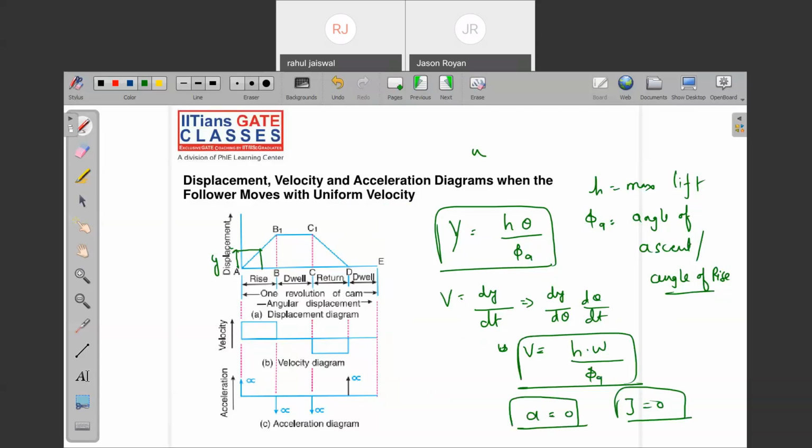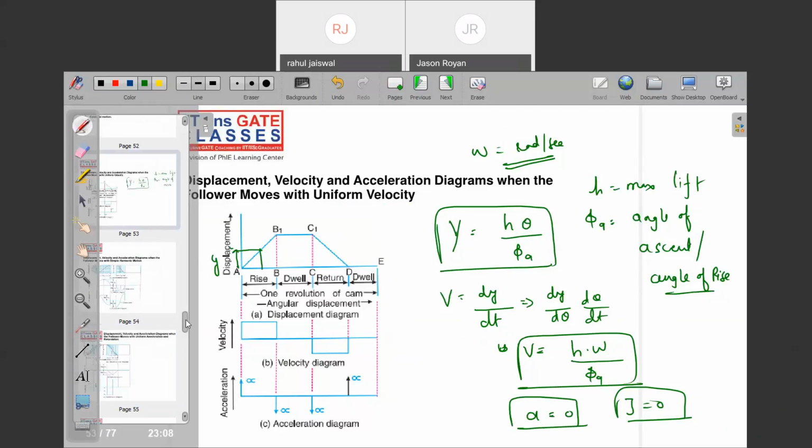Omega is what? Angular velocity, radian per second, of the cam profile. Of the cam. Is it clear? Very good. This is the first profile you got to know. Note down the second thing.